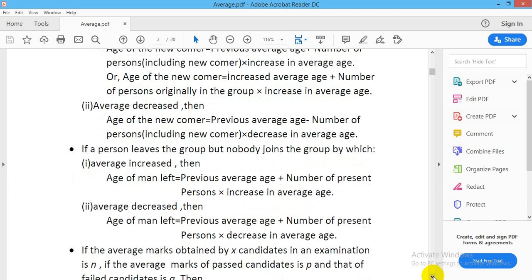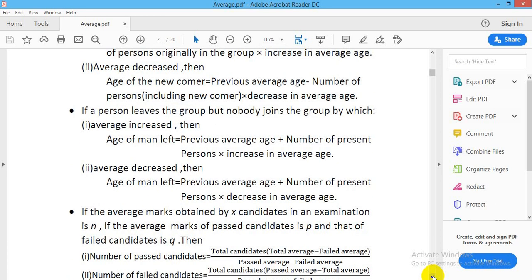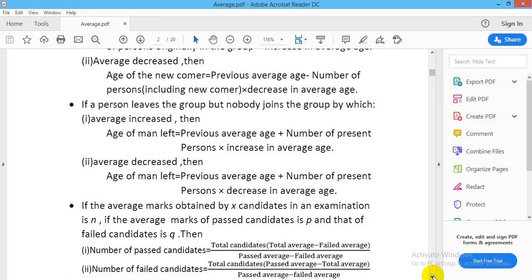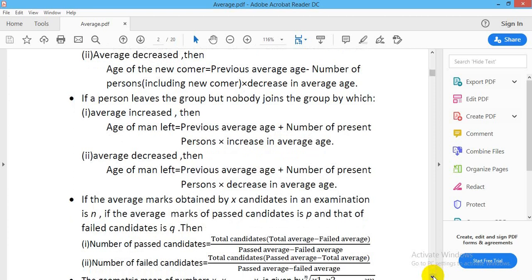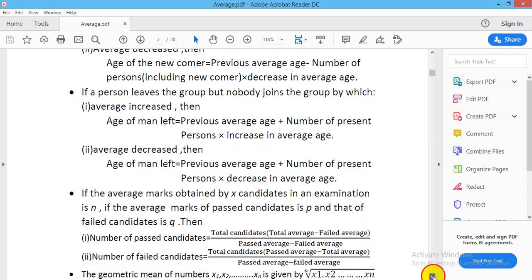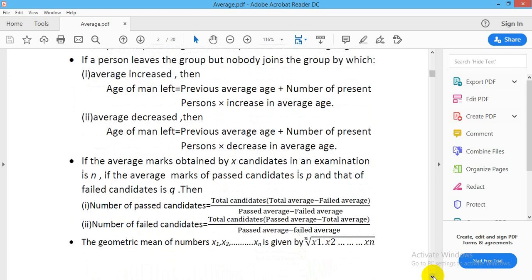If the average marks obtained by X candidates in an examination is N, the average marks of passed candidates is P, and that of failed candidates is Q, then number of passed candidates is equal to total candidates into (total average minus failed average) by (passed average minus failed average).